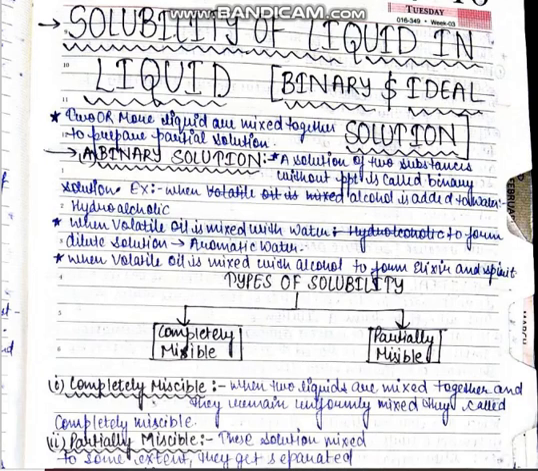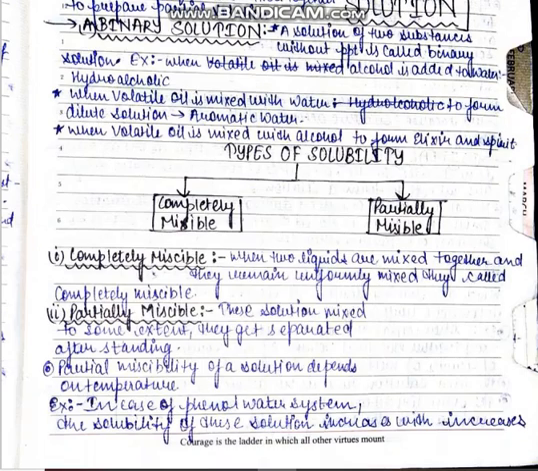Types of solubility. Based on type of solubility, these two liquids can be completely miscible to each other or partially miscible to each other. Completely miscible means when two liquids are mixed together and they remain uniformly mixed throughout, they are called completely miscible solution. Partially miscible means these liquids are mixed to some extent, but there are chances that they will get separated upon standing. These are called partially miscible solution.